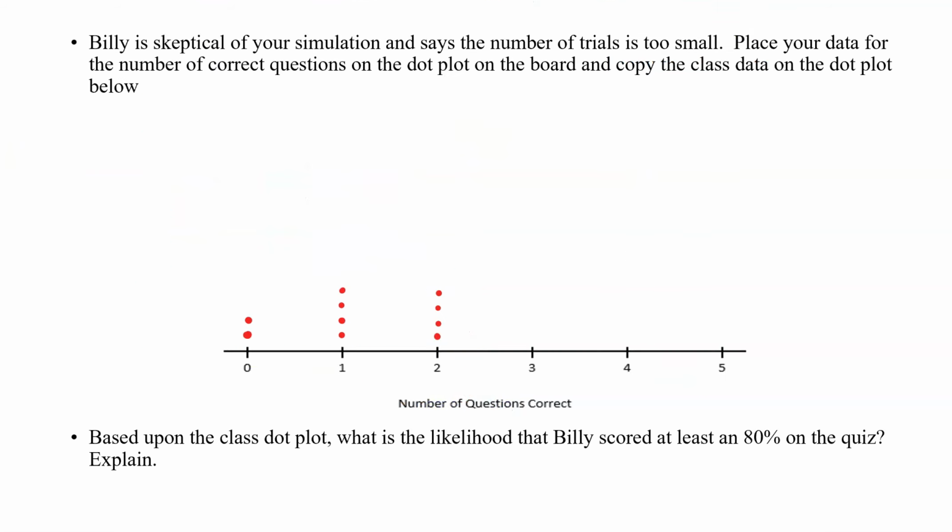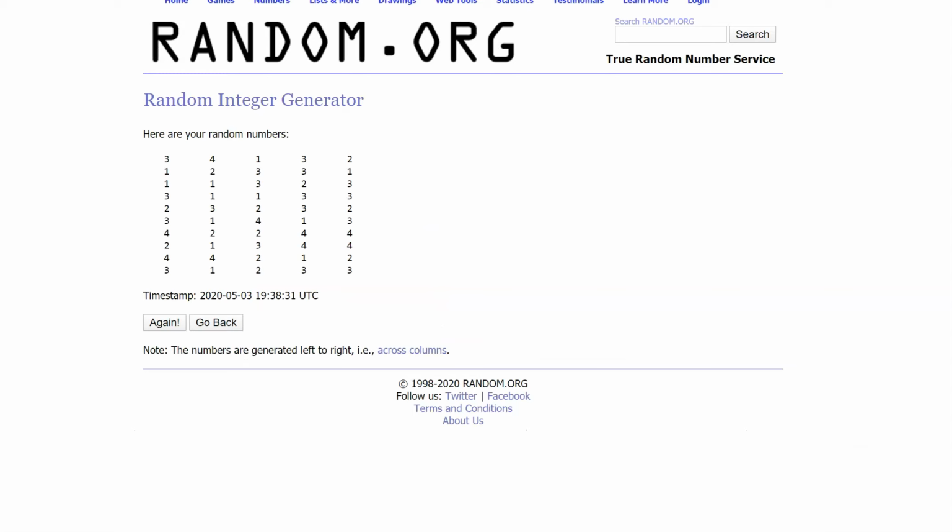On my dot plot, I got 0 correct twice. I got 1 correct 4 times. And I got 2 correct 4 times. I'm going to run this trial 10 more times for a total of 30 trials. For the last 10 trials, I'm just going to click again and go ahead and count each row one more time.